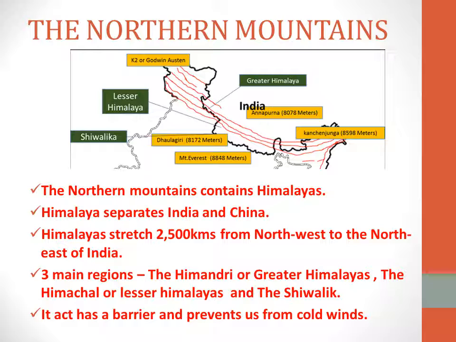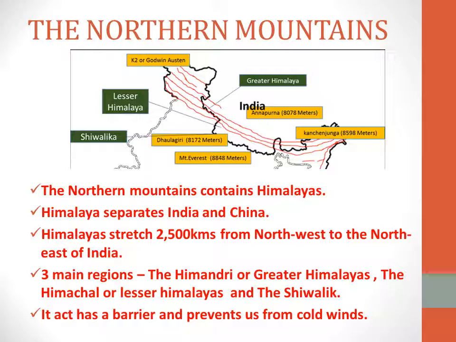And this Himalaya has three main regions. The first is Himadri or Greater Himalayas. The second is Himachal or Lesser Himalayas.